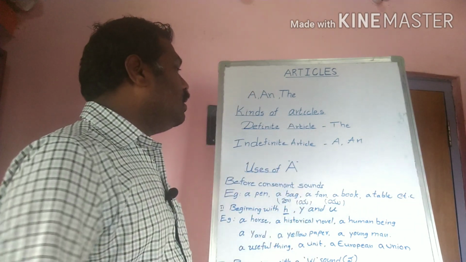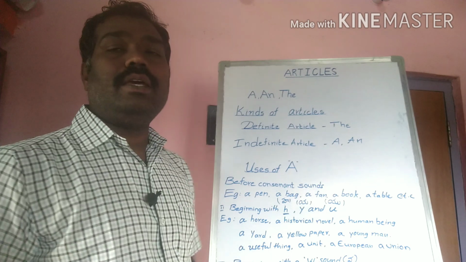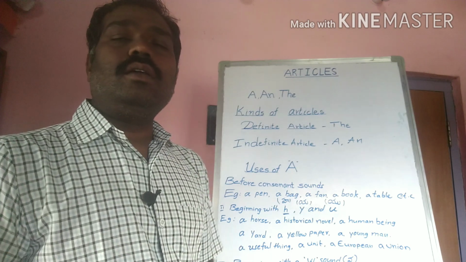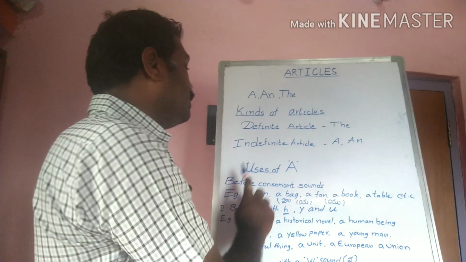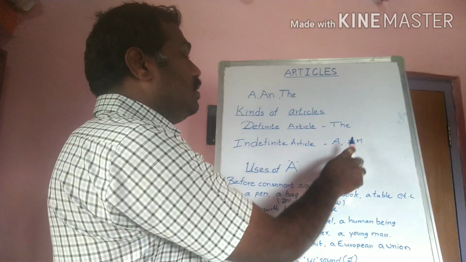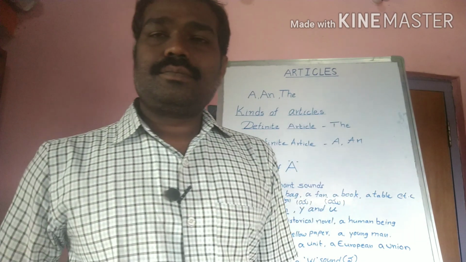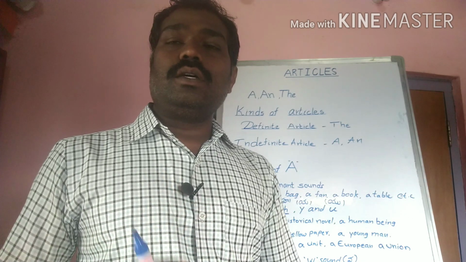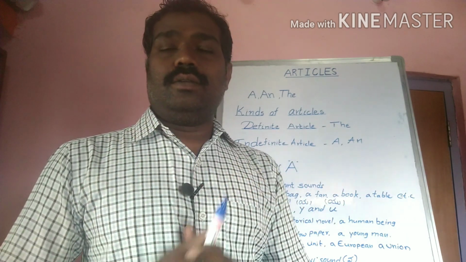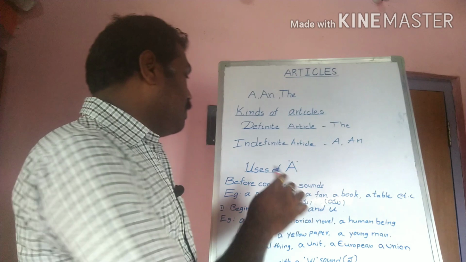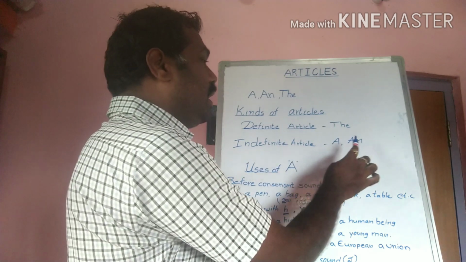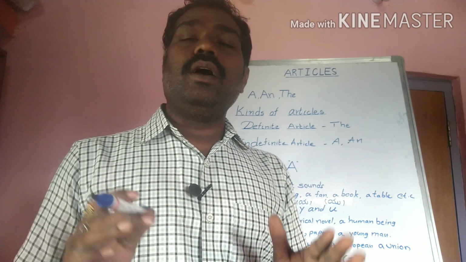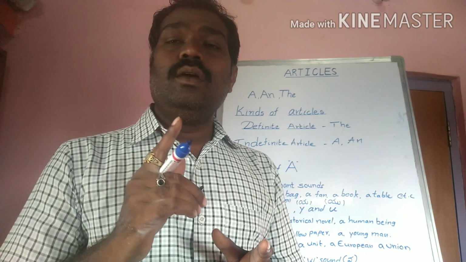They are: first is the definite article, the, and the indefinite article, a, an. Definite article means it is particular so and so, but indefinite article a or an means any or any one.